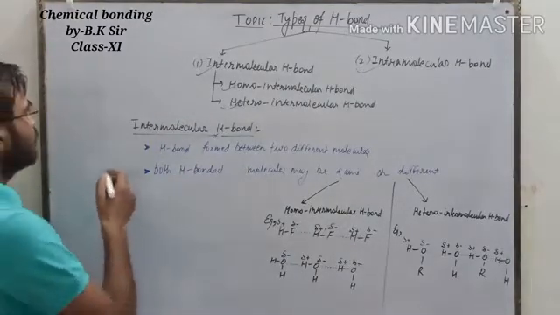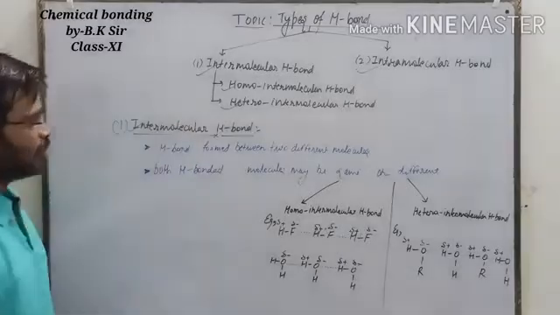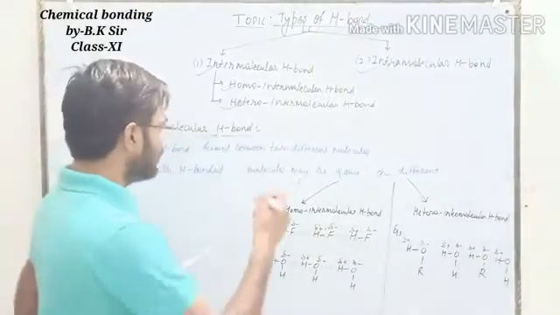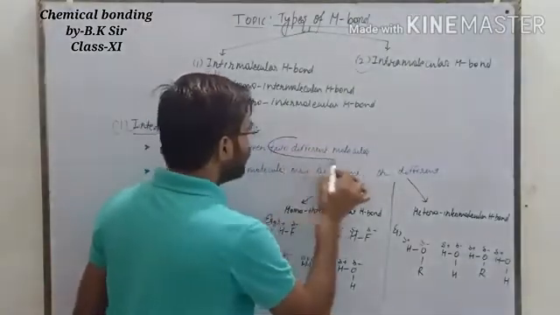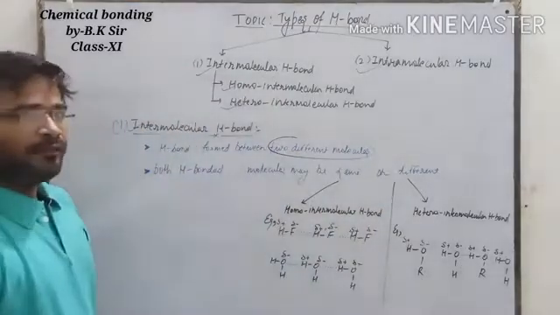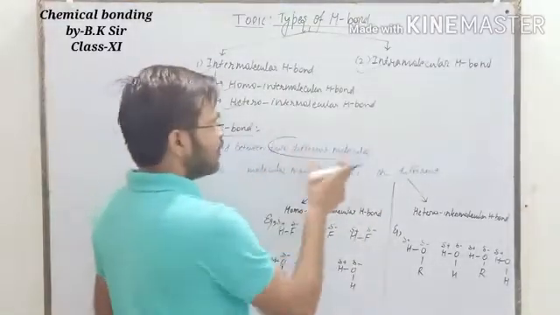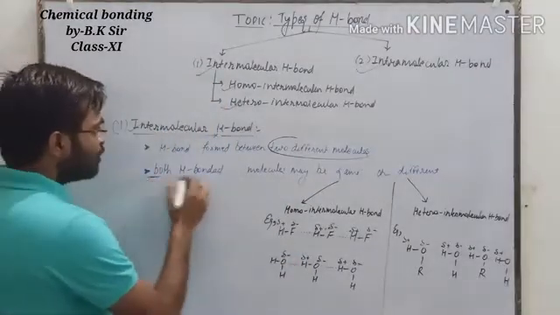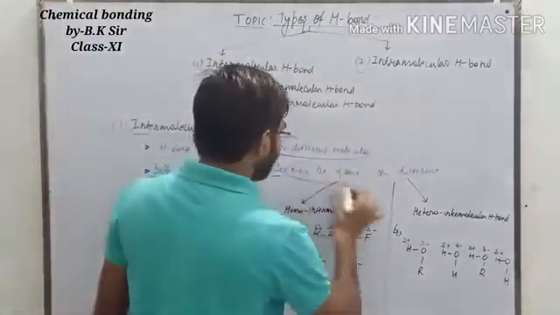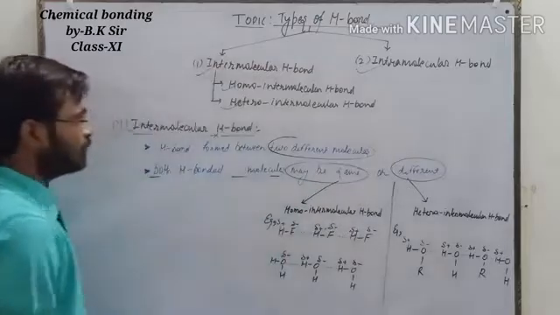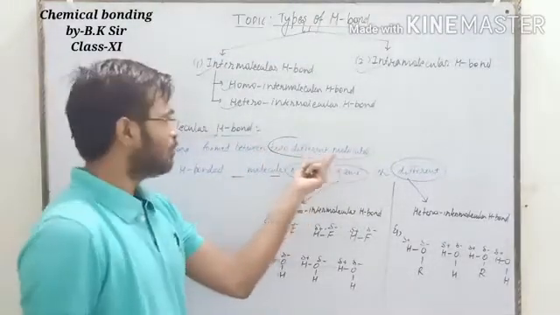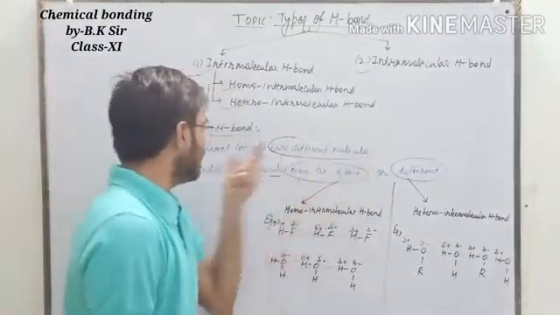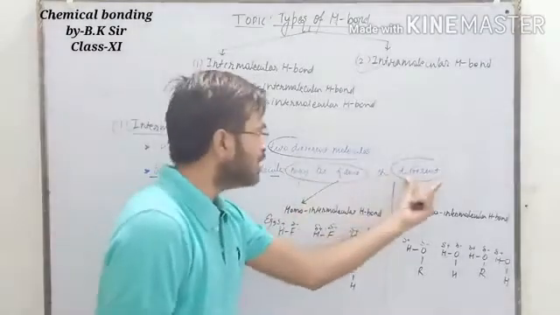First of all, let's discuss intermolecular hydrogen bonds. Whenever the hydrogen bond is formed between two different molecules, then it is said to be the intermolecular hydrogen bond. Both the hydrogen bonded molecules may be the same or different.